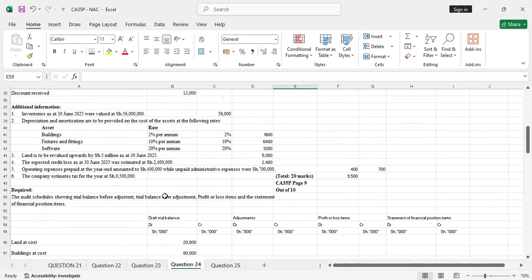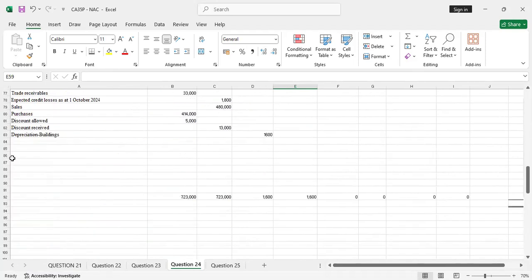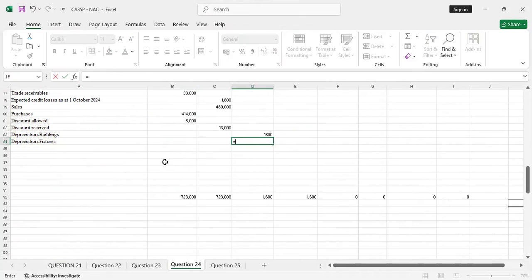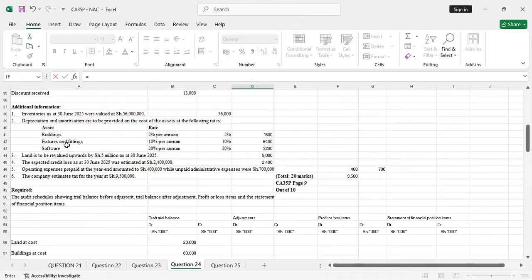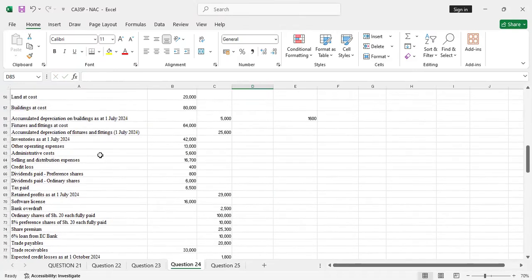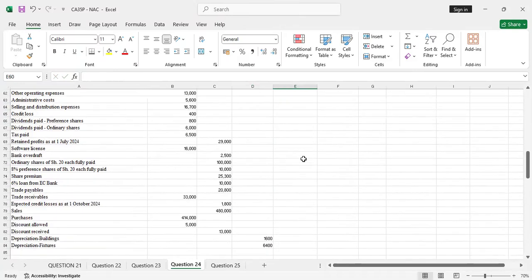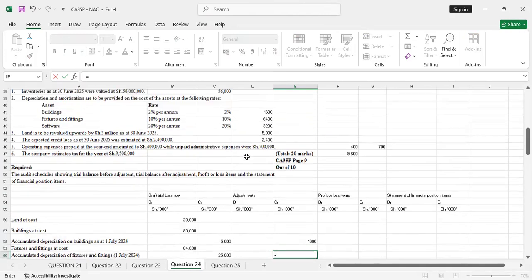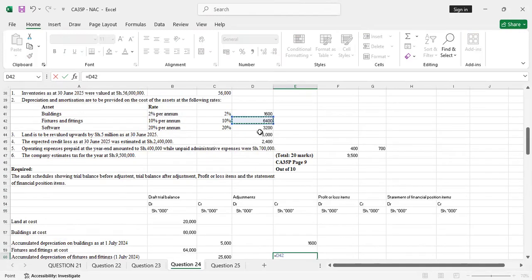The other depreciation was for fixtures, fixtures and fittings. So you come here again and say depreciation for fixtures. We also debit it. We'll debit it there. The amount is 6,400. Then you credit the accumulated depreciation on fixtures and fittings. So you go to accumulated depreciation, fixtures and fittings. It's there. So you will credit that account with the same amount, which is 6,400.